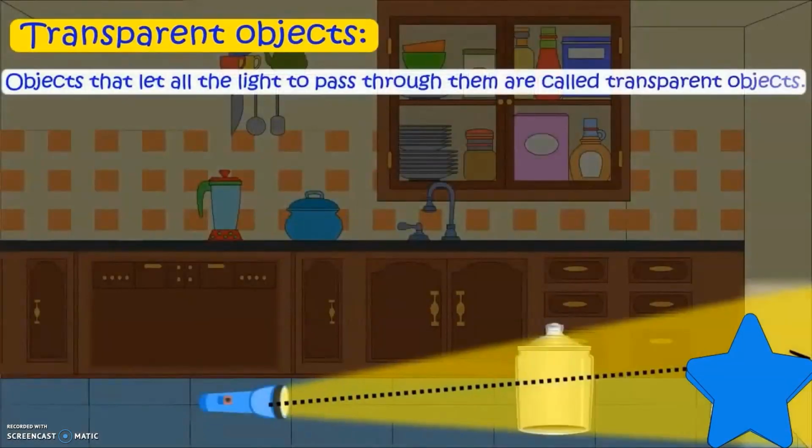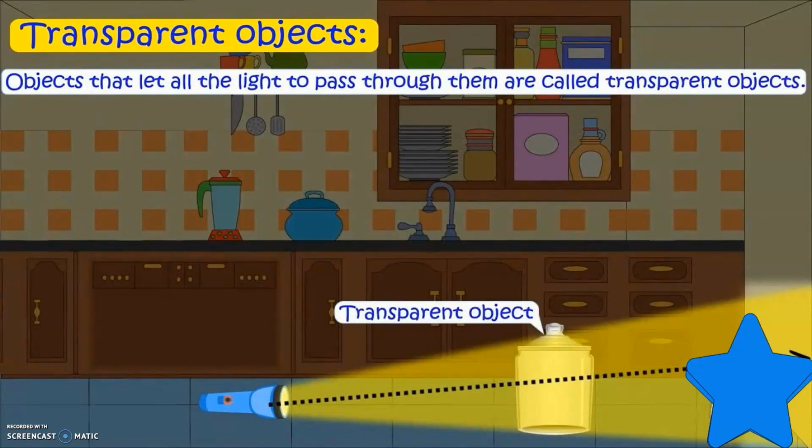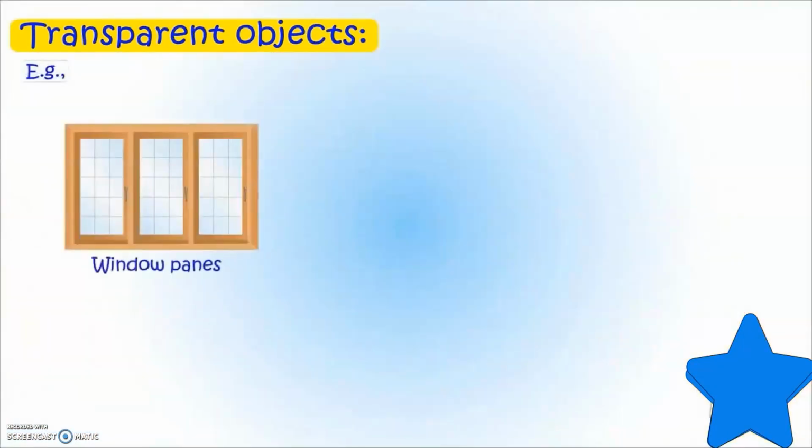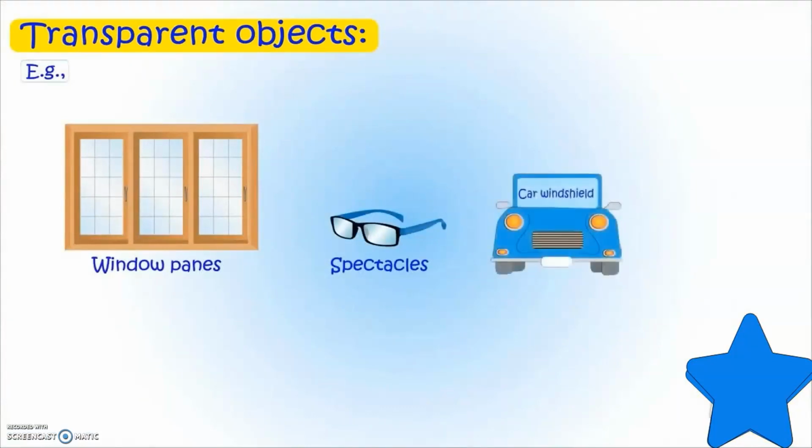So according to that, we have three types of materials. Transparent materials. These materials let the light through them, so you can actually see what's behind them. For example, a glass jar, window panes, spectacles, car windshield, bulb,